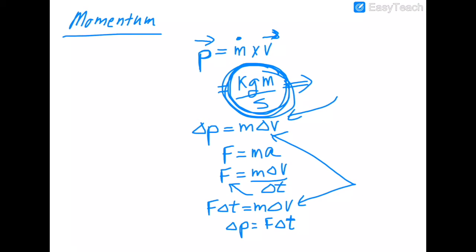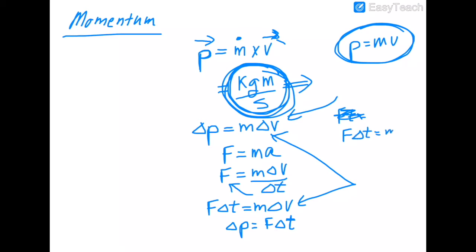So our basic equation for momentum is mass times velocity. We're going to use that a lot. That's really easy. But another equation that we're going to look at is force times time. I'm going to rewrite that. Force times change in time equals mass times change in velocity. And this right side, of course, is change in momentum.